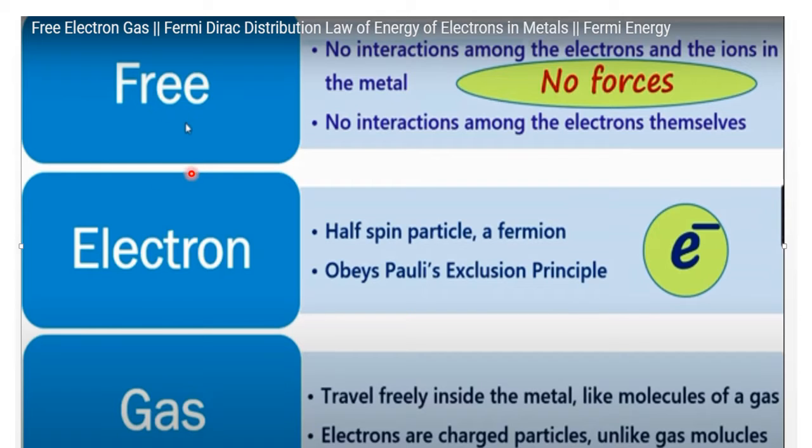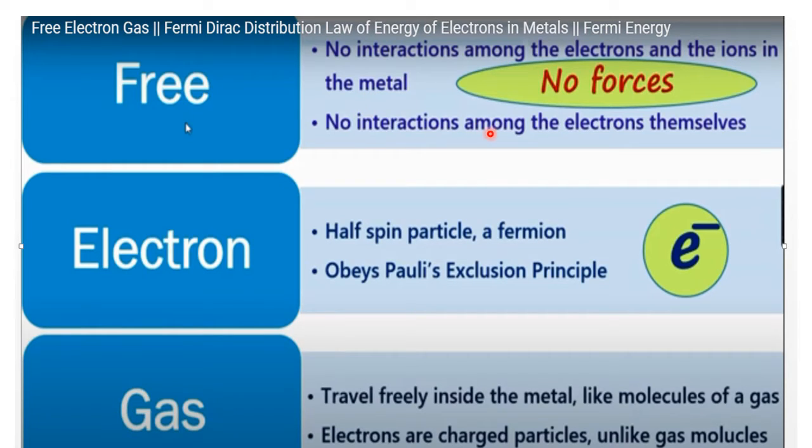That means because we are here dealing with explaining the Fermi-Dirac distribution law being applied to explain the behavior of free electron gas. What is free? Free means no forces acting on the system, which means no interactions among the electrons and the ions in the metal.